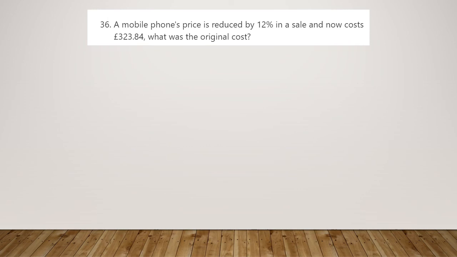Number 36, reverse percentages, another one that a few people are going to need to have a check up on as far as the multipliers go. So a mobile phone's price is reduced 12% in a sale and now costs £323.84. What was the original cost? So we had original and then the sale. So the original was 100%. We've removed our 12% from it, which then leaves us with our 88%. So the multiplier for that is 0.88.